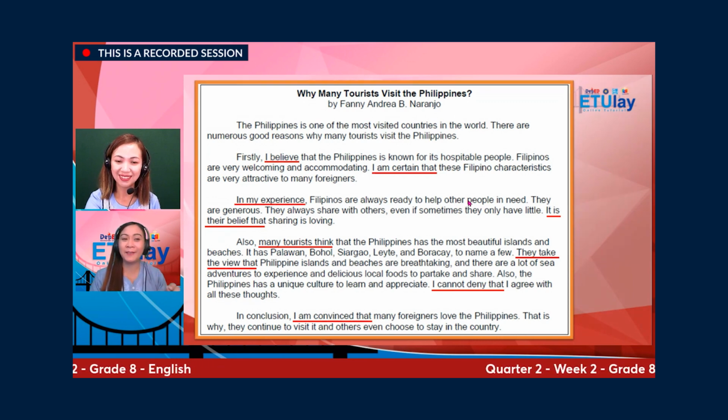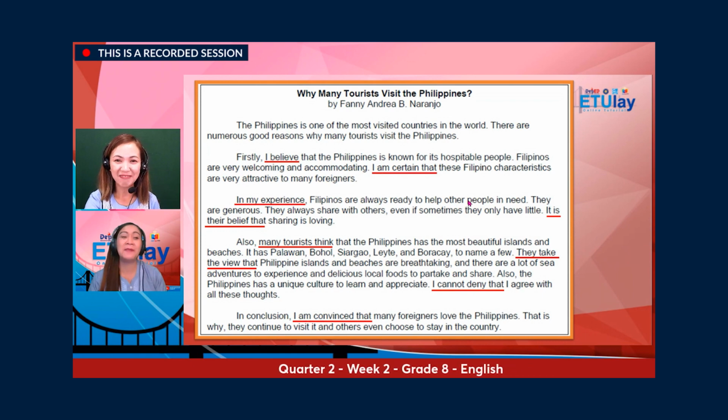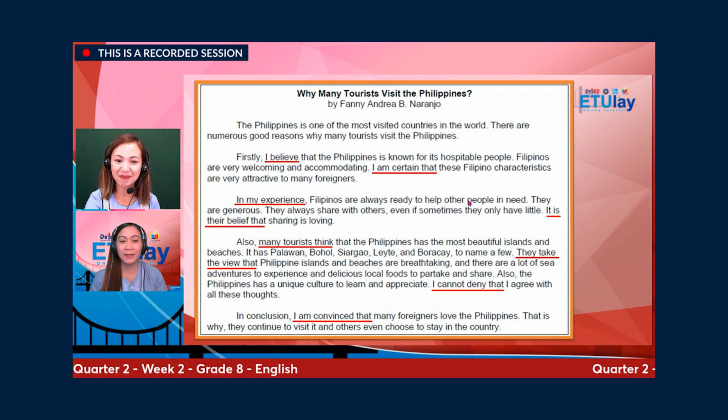I believe, I am certain that, in my experience, it is their belief that, many tourists think, they take the view that, I cannot deny that, I am convinced that.